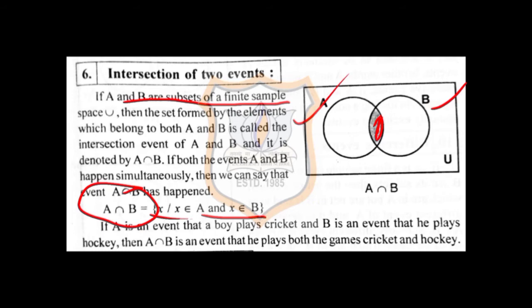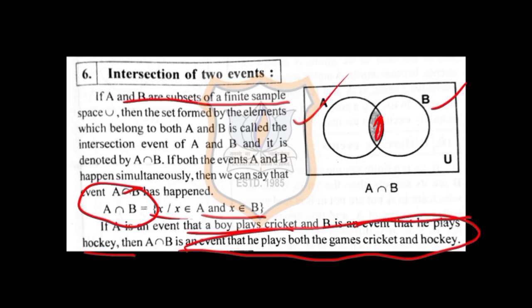So what is the meaning of intersection? The element will be in A also and it will be in B also. Then that common element is called intersection. If A is an event that a boy plays cricket, B is an event that he plays hockey, then what will be A intersection B? He is playing both the games, that is cricket and hockey.